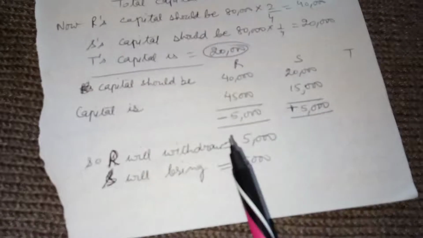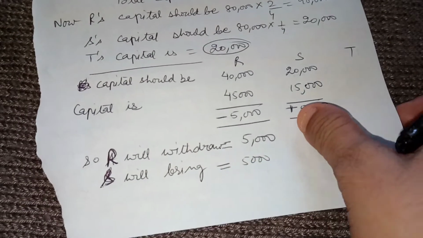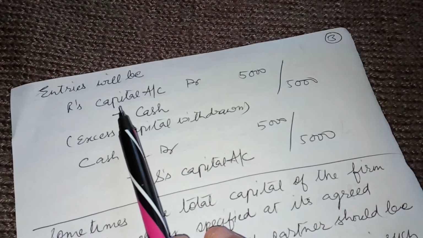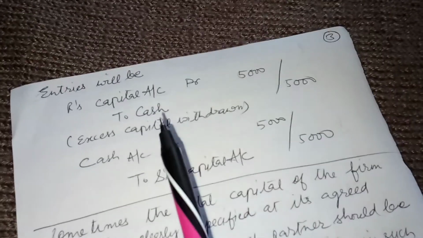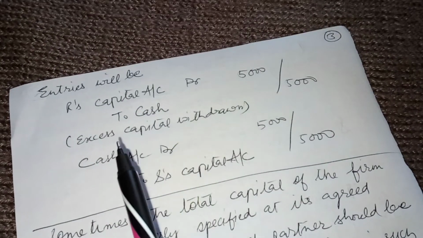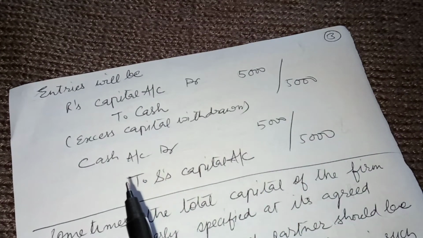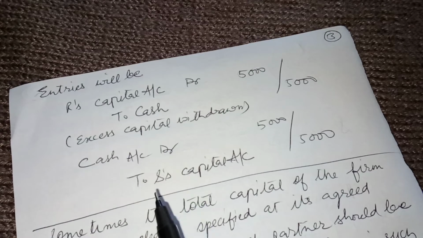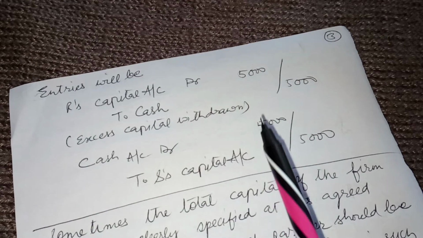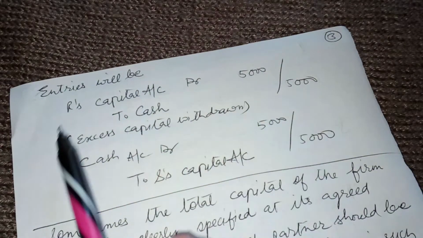So R will withdraw 5,000 and S will bring 5,000. Now let us check what the entries will be. R will withdraw the excess capital: R's capital account debit to cash 5,000. And when S brings the capital: cash account debit to S's capital. So these will be the entries. It is a part of adjustment.